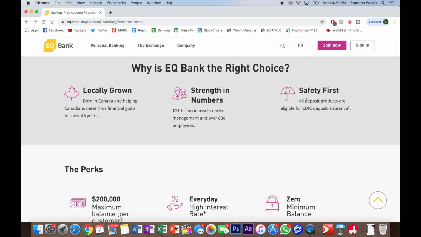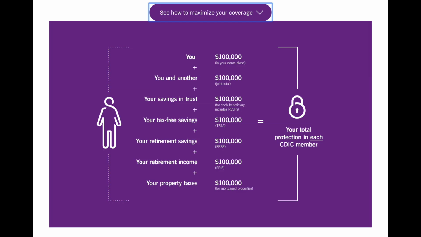Of course, these are all covered nowadays by the CDIC, which is basically the governing body here for if your money gets lost, you get coverage up to a certain amount. I believe it's $100,000. Point being here is that credibility-wise, your money is going to be safe here.